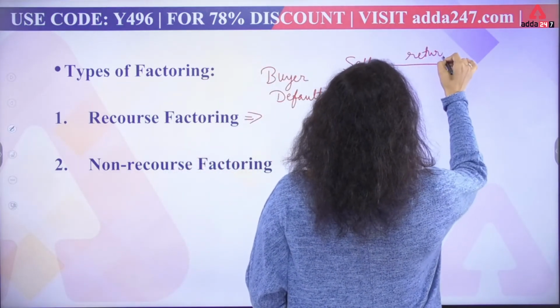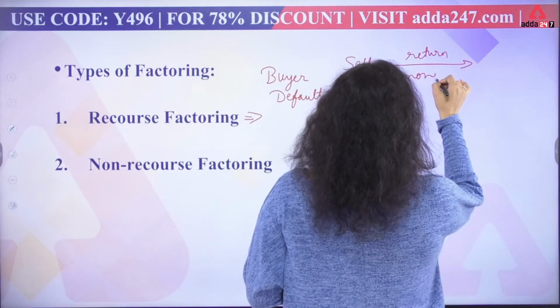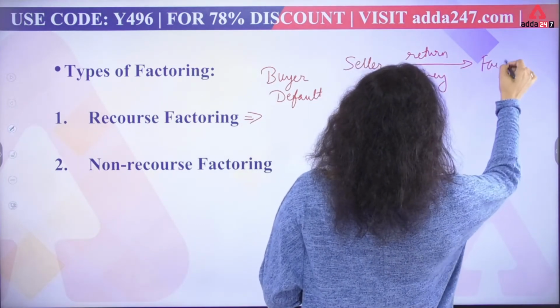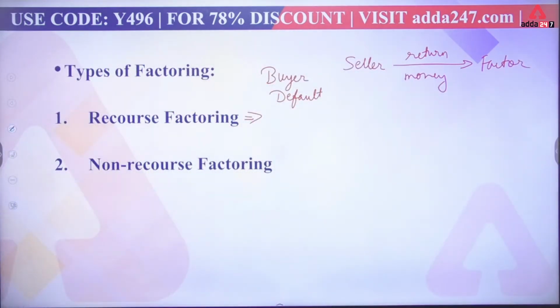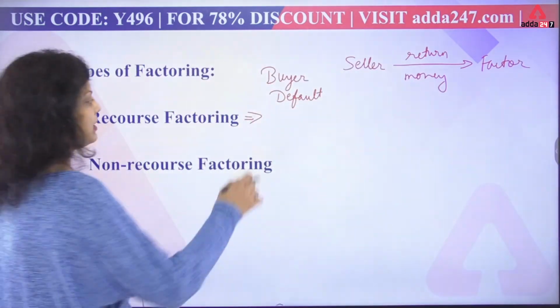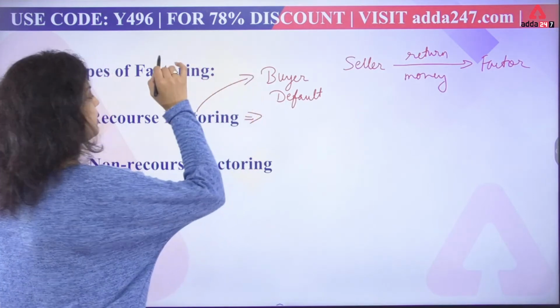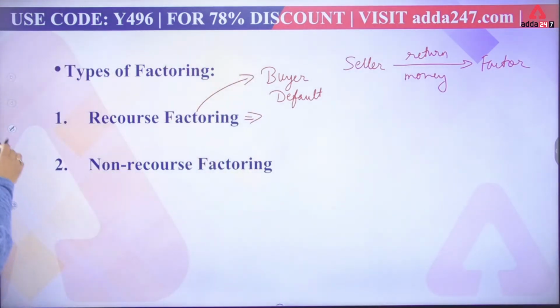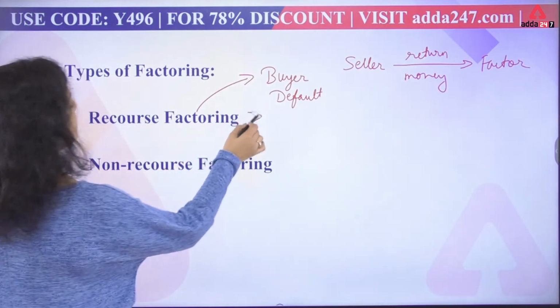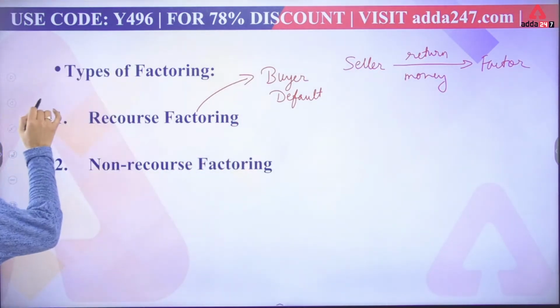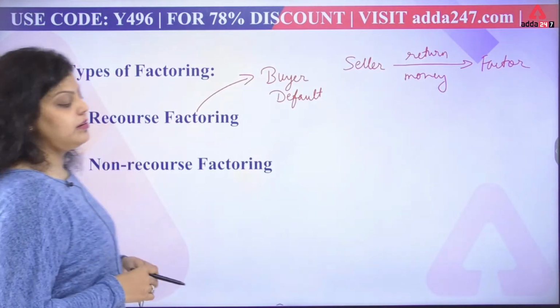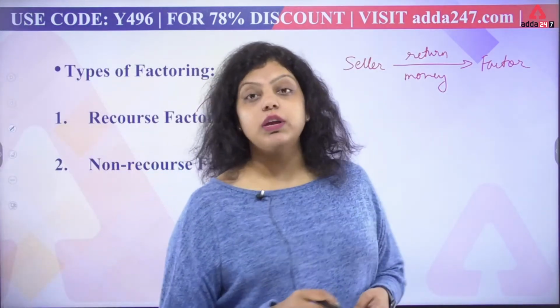In that situation the seller has to return the money to the factor. So in recourse factoring, if the buyer defaults, the seller has to repay the money to the factor. That is your recourse factoring.